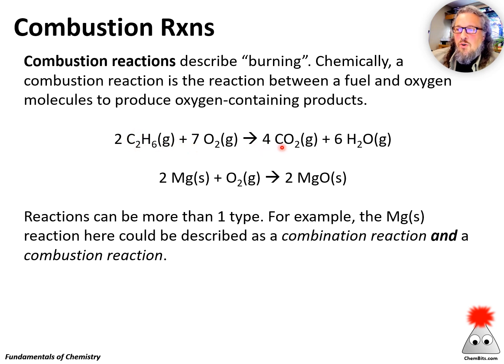So our products are going to be carbon oxide, carbon dioxide specifically in this case, and hydrogen oxide, or water molecules. So this is a combustion type of reaction. You can recognize combustion reactions because it's reacting with oxygen molecules, and we're forming oxygen-containing products.